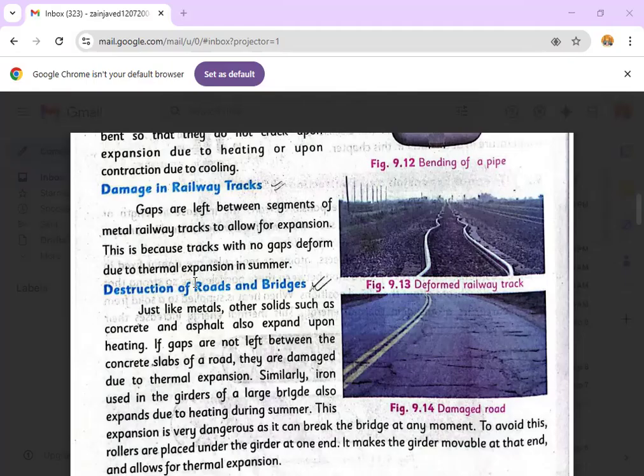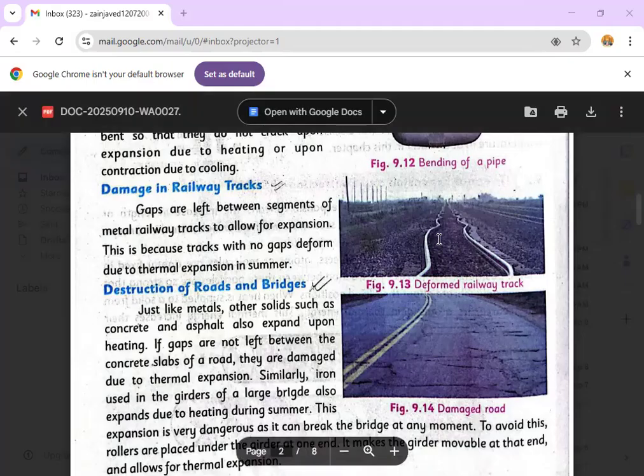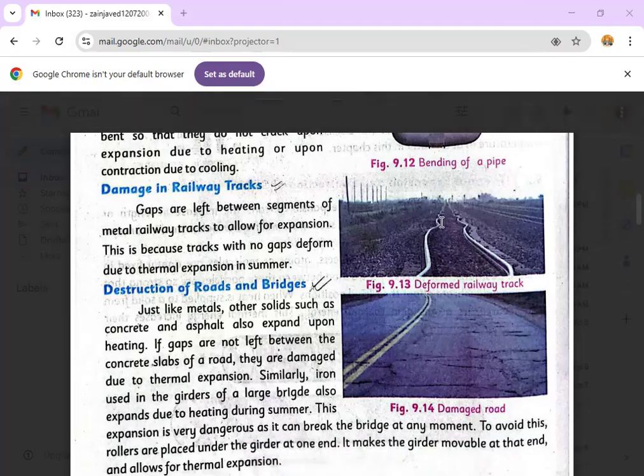And if the distance between the particles increases and the gaps are not present there, then bending or deformation of the railway track will occur. As you can clearly see in the image behind me, the railway track is not as straight as it should be, but has a wavy pattern. And this wavy pattern can be a cause of major railway accidents.